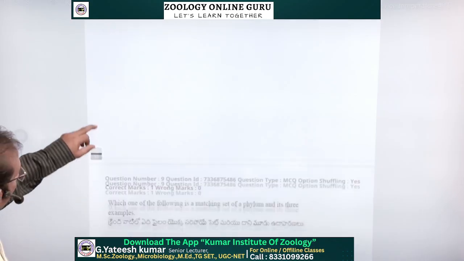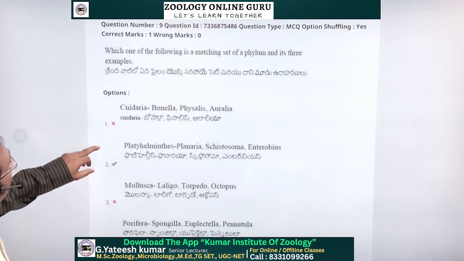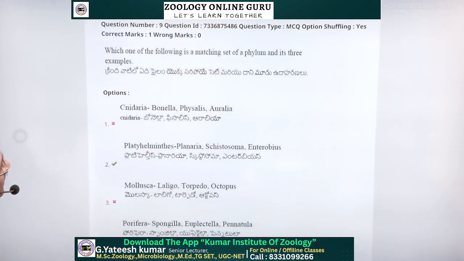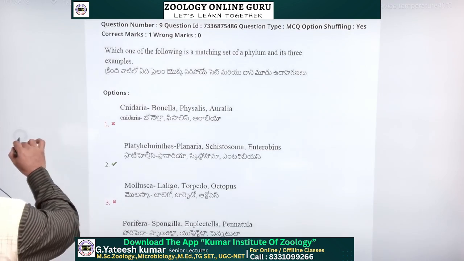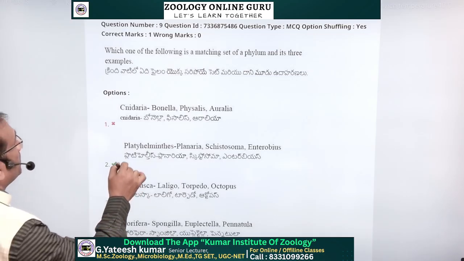Next question. Which one of the following is a matching set of phylum and its three examples? Phylum and three examples, we have to do.